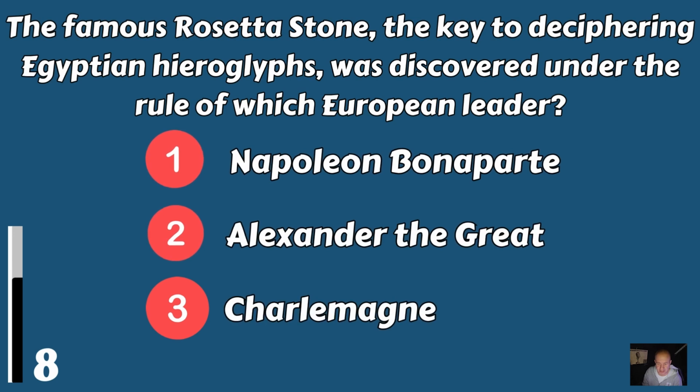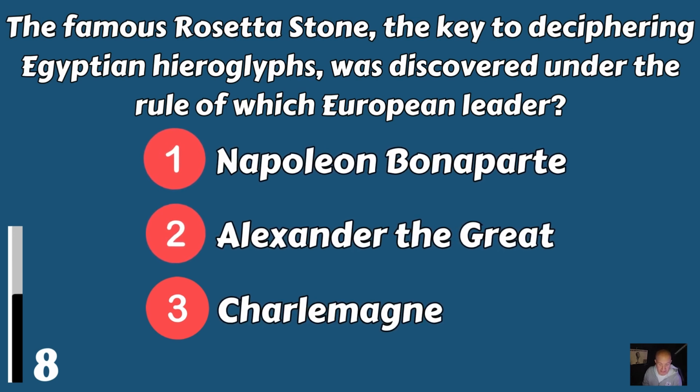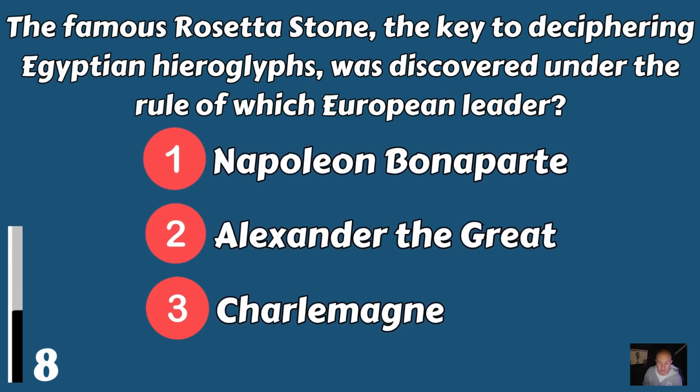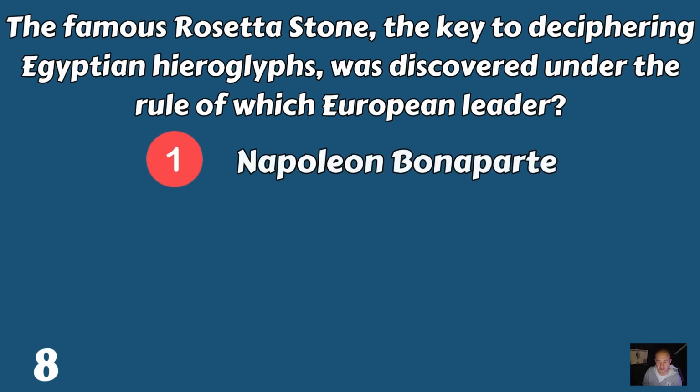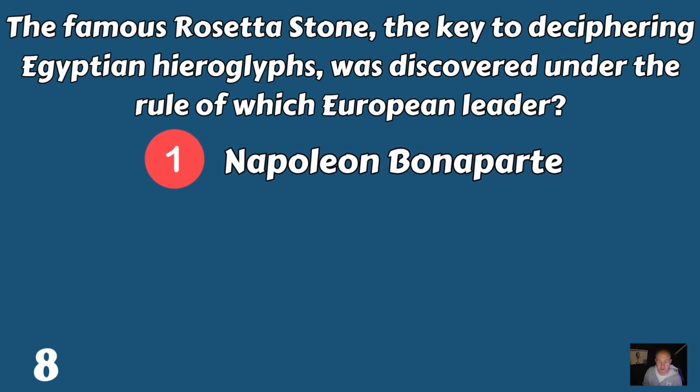The famous Rosetta Stone, the key to deciphering Egyptian hieroglyphs, was discovered under the rule of which European leader? Napoleon Bonaparte, Alexander the Great, or Charlemagne? The Rosetta Stone was discovered under the rule of Napoleon Bonaparte.